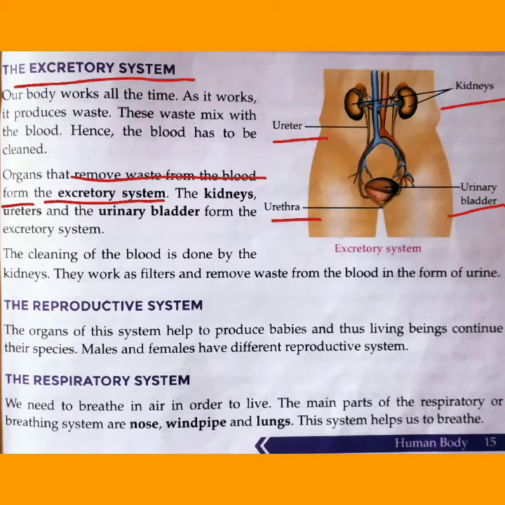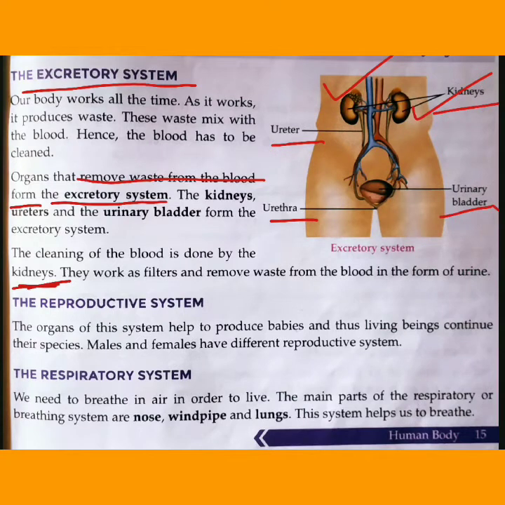This cleaning of blood is done by the kidneys. There are two kidneys, one on each side, and remember that the right kidney is slightly lower than the left one. These kidneys work as filters. How? As we filter water to remove impurities, in the same manner the kidneys also work like a filter and remove waste from the blood in the form of urine.